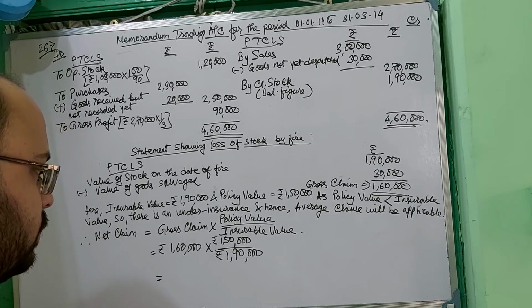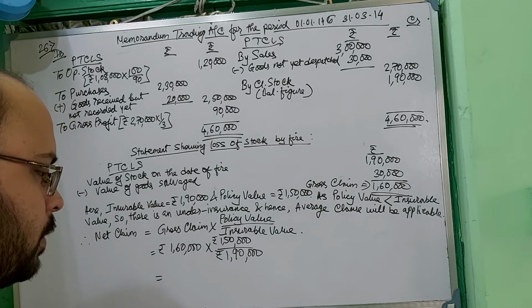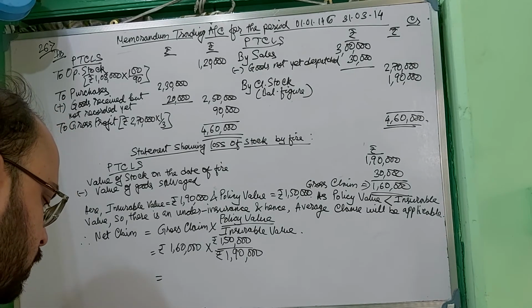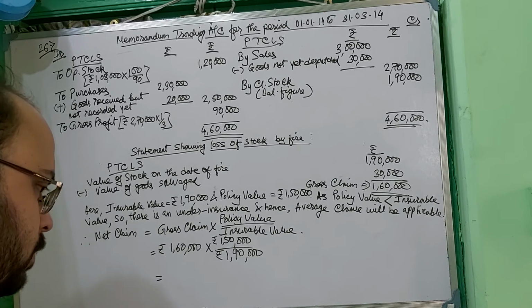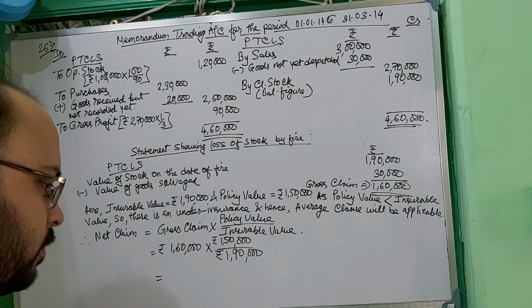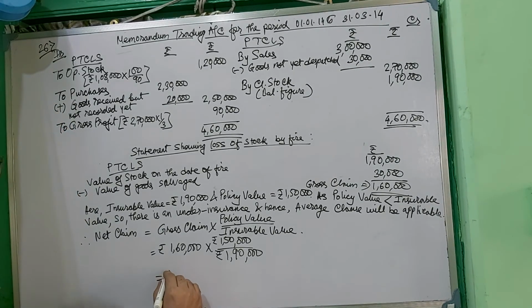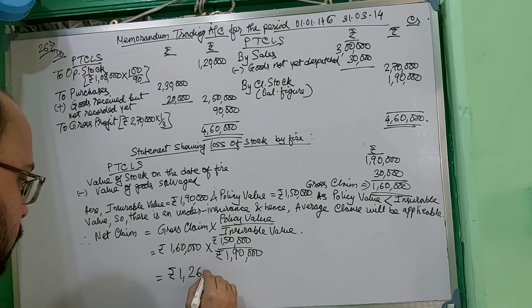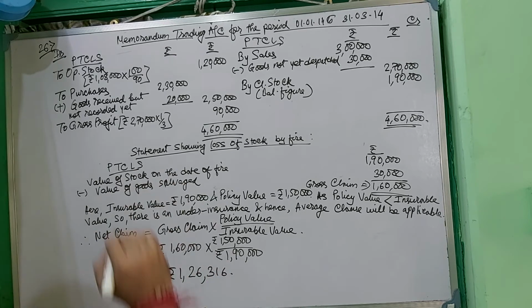If you calculate this, it is 1,26,315 point something, so we round it up to 1,26,316. That is your net claim.